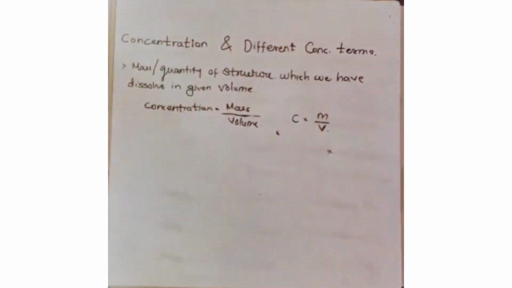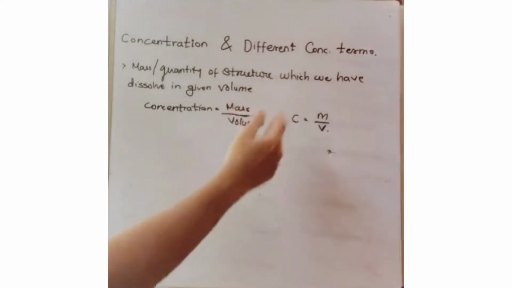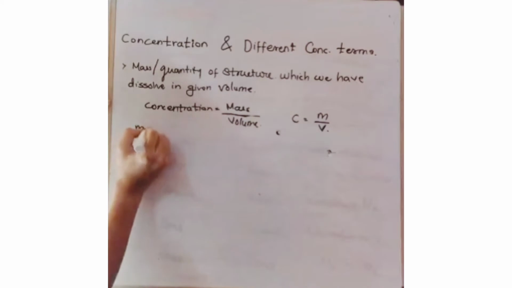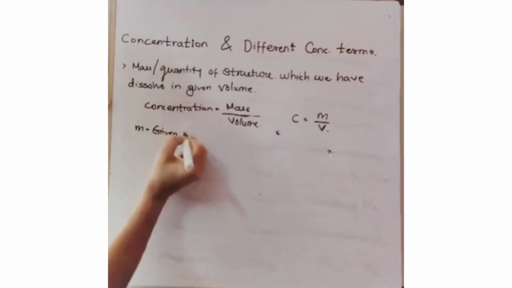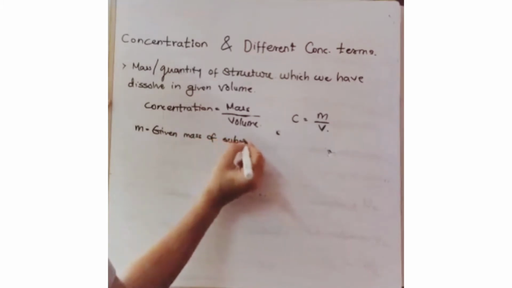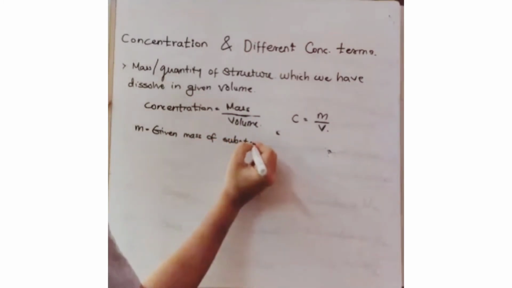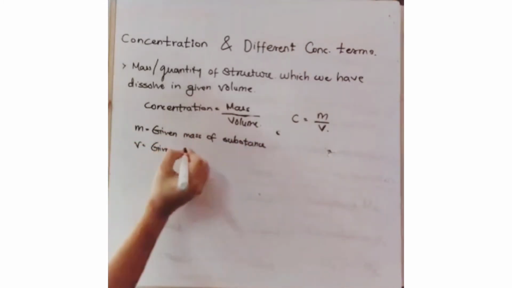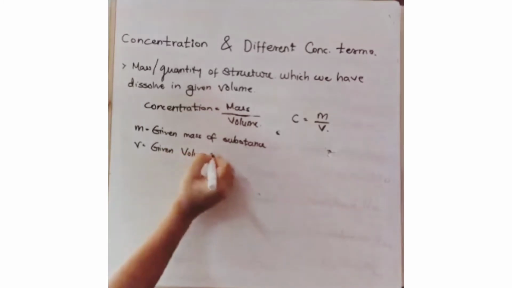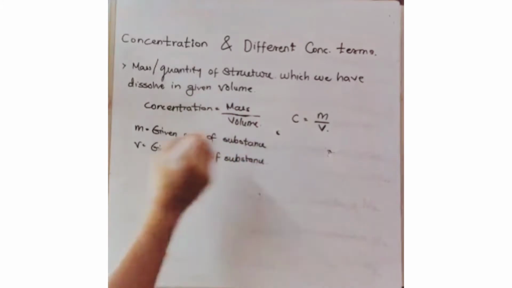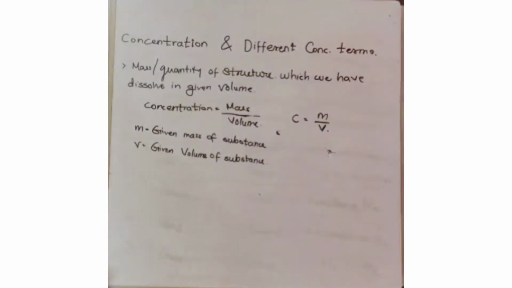I will write small m for mass. So this M is nothing but the given mass of a substance. That substance can be a solute or a solvent, and V is nothing but the given volume of a substance. Again, that substance can be solute or solvent. So my formula is C is equal to M by V. We have understood what exactly concentration is.